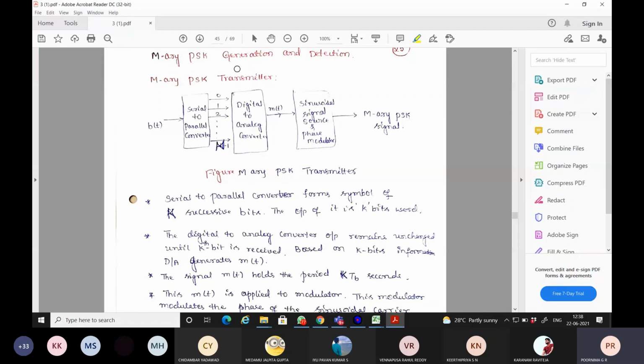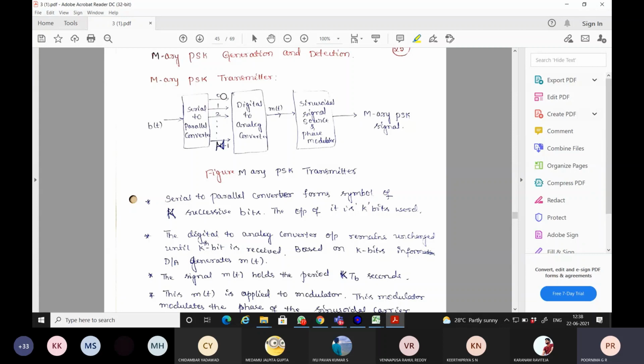Okay, the M-ary PSK generation and detection. If you look here, for M-ary PSK generation, you can see the transmitter blocks as follows. The binary bit stream b(t) is considered, because in M-ary PSK, K bits we need to combine. Therefore, this binary stream is given to a serial to parallel converter. This serial to parallel converter combines K bits together.